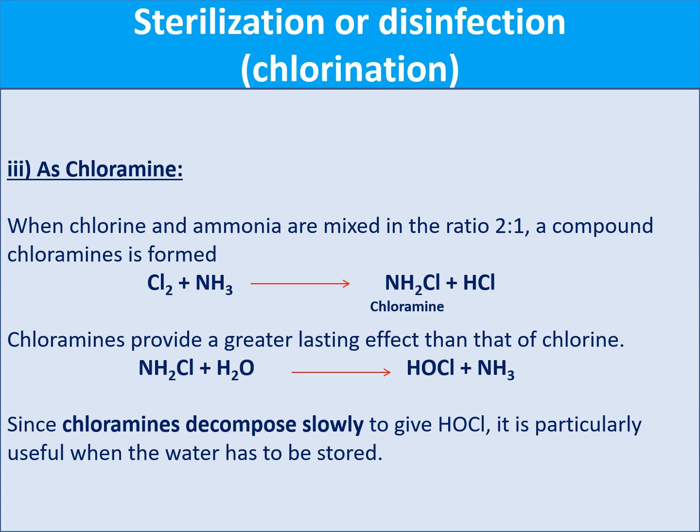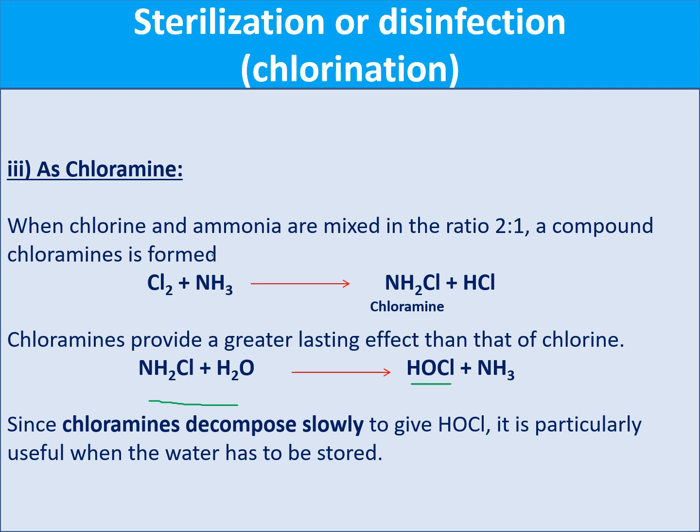So the next one is chloramine. Chloramine means aminochlorine or chloramines. When you add chlorine gas to ammonia, it produces aminochlorine. So aminochlorines can be prepared in the laboratories. Now this aminochlorine, NH2Cl, can be directly added to the water. When you add the aminochlorine to water, it directly produces HOCl without producing any Cl2 gas.